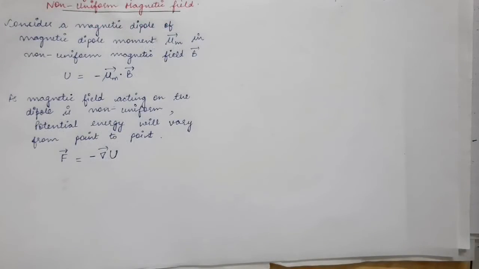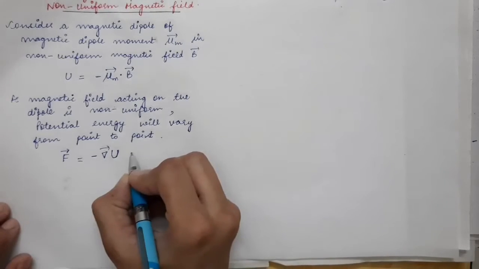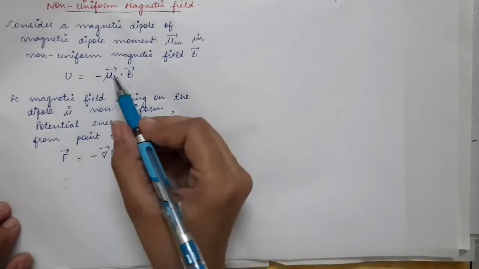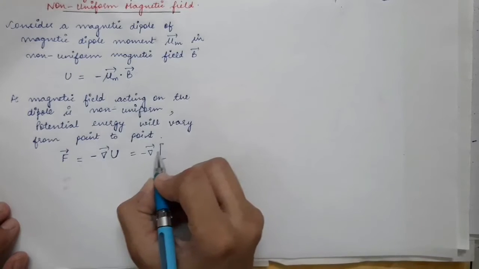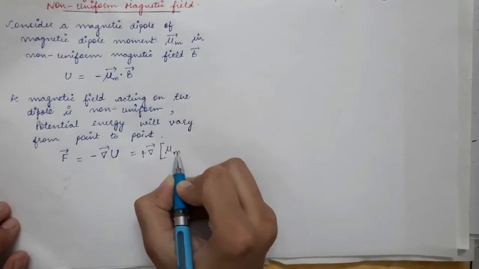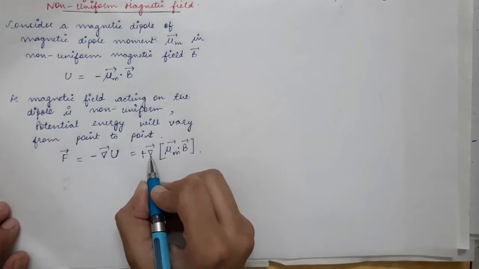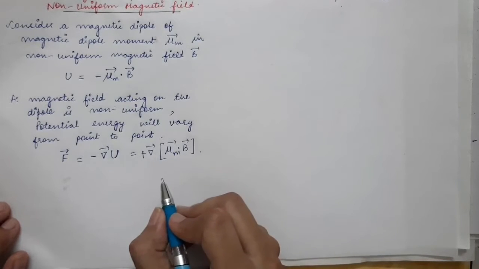Now let's put the expression of potential energy in this formula. That will become equal to negative of gradient of minus of mu m vector dot product with B vector. So negative into negative will become a positive sign and you will have gradient of mu m vector dot product with B vector.